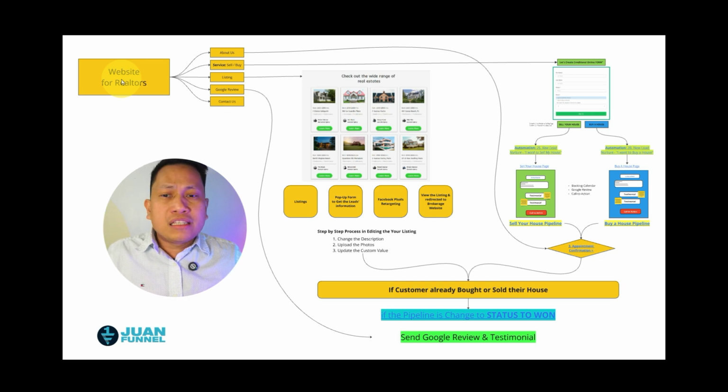All right, and listing. Listing is very important for a realtor because most buyers and sellers always check the website. If I am the seller, I want to check if you have the capacity to sell my house, and if you have a marketing strategy that can help me sell it faster than if I did it on my own.